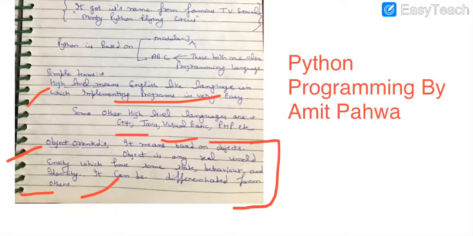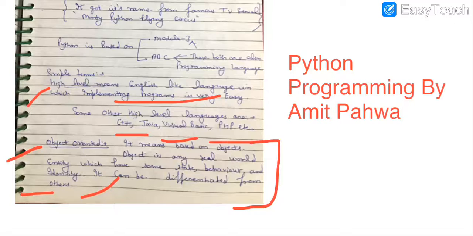It means there is certain behavior corresponding to the object also. Like we are the object, we are having certain properties like our name, our mobile phone number, our email ID, the class in which we are studying. All these are the properties, and we are having certain behavior also. We can run, we can swim, we can talk, we can walk.